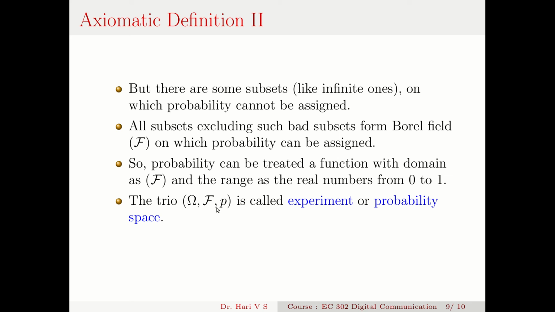This trio omega, F, P is called an experiment or probability space. So you should not confuse the word experiment with scientific experiments. Experiment in probability is completely different from scientific experiments. Don't confuse that. The trio omega, F, P is called the experiment. It's also called the probability space.